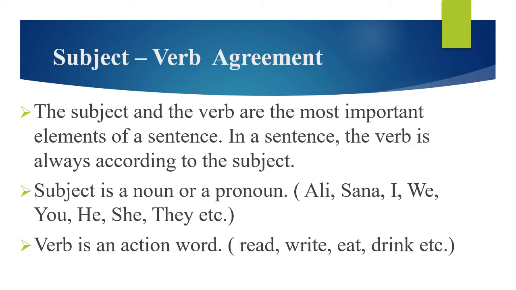Similarly, all the pronouns can also be the subject. For example, he, she, it, you, they, I, we. All these pronouns can be the subject of a sentence. So any noun or pronoun can be the subject of a sentence.